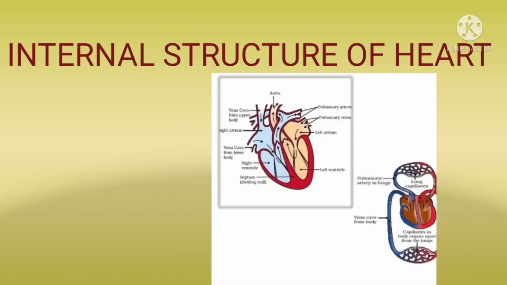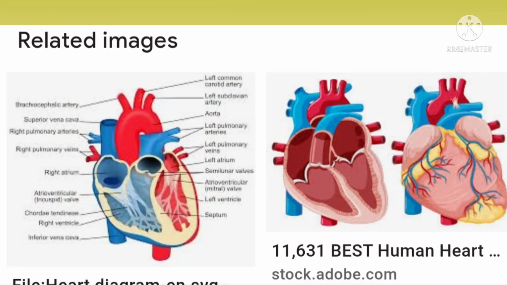Okay, next we are going to the internal structure of the heart. Here, see, children, the heart is divided into 4 parts. 2 upper parts are called atria. Atria means auricles. The lower ones are called ventricles. The walls of the ventricles are relatively thicker than atrial walls.